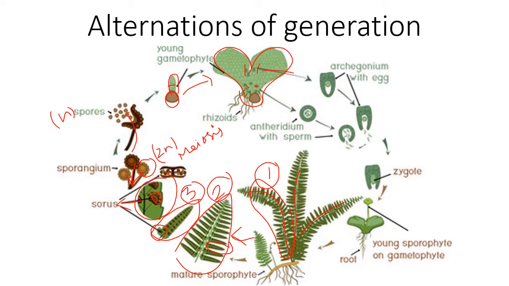Now these archegonia are represented here, and these antheridia are represented here. Within this, the male reproductive structure is there, and within this, the female reproductive structure is there. That is, here you can see egg, here you can see sperm. Sperm or spermatozoid or anthrozoid or swarm, any name you can use. This undergoes fertilization.